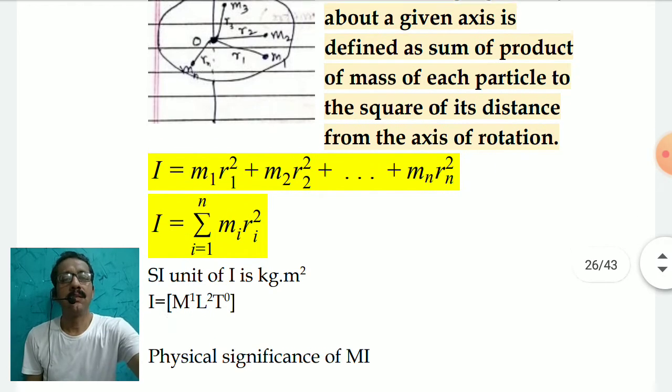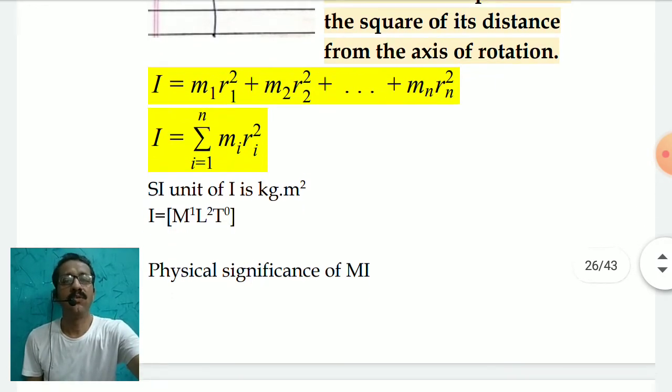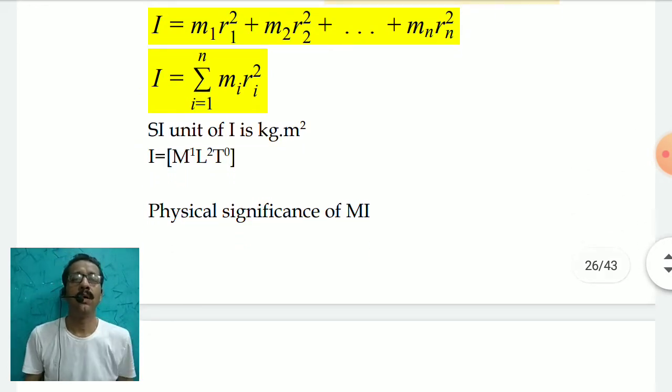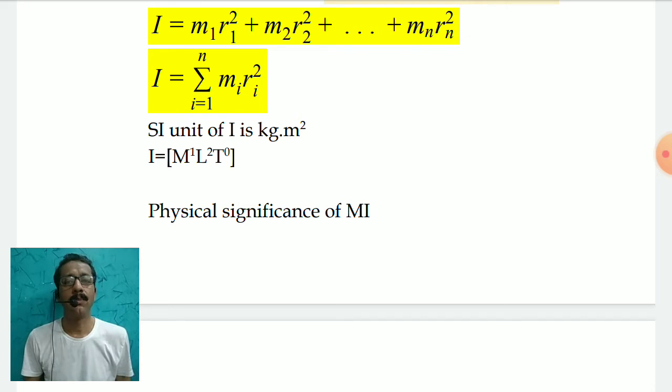Because it is the sum of mass into square of distance, its SI unit is going to be kilogram into meter square. That kilogram represents mass raised to 1, meter square represents length raised to 2. So the dimension of I is M raised to 1, L raised to 2 and T raised to 0. I'll in fact talk about what is meant by the physical significance of moment of inertia.